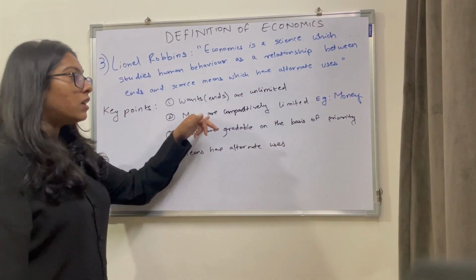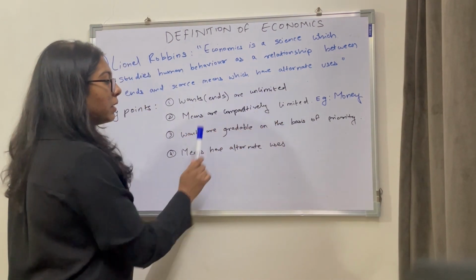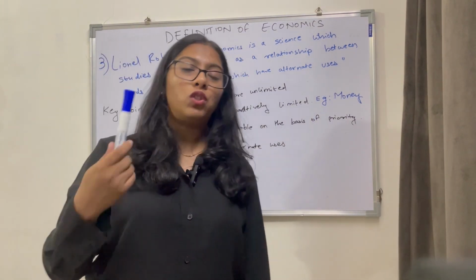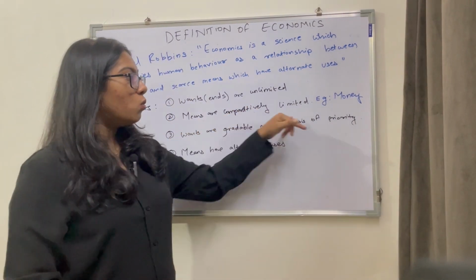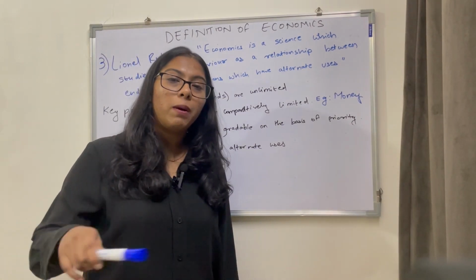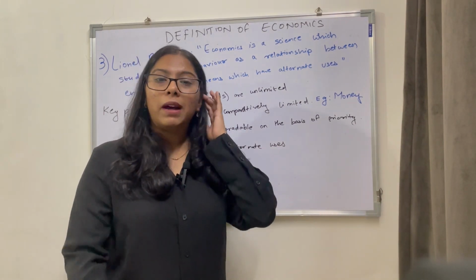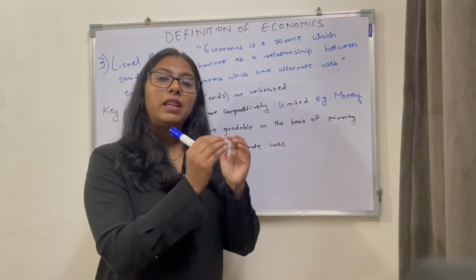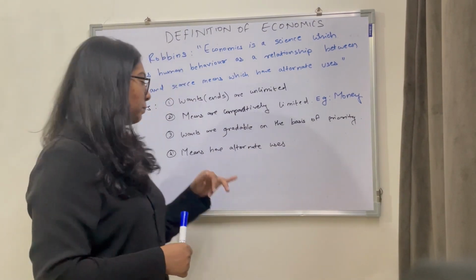Next is means are comparatively limited. Wants are unlimited, the means are comparatively limited. What are means? How are you going to achieve your wants, right? It is going to cost you something. Let's assume your means over here is money. I will need money to buy a new iPhone. I'll need money to buy a new car, right? But money with me is limited. What I earn in a month, in a year, or whatever time duration, that is the only amount of money I am going to get. So my means are comparatively limited.